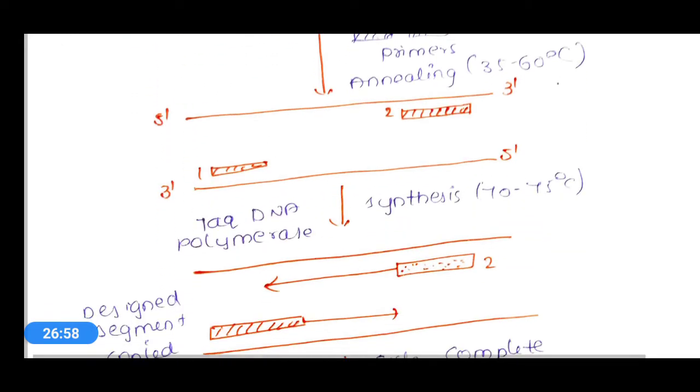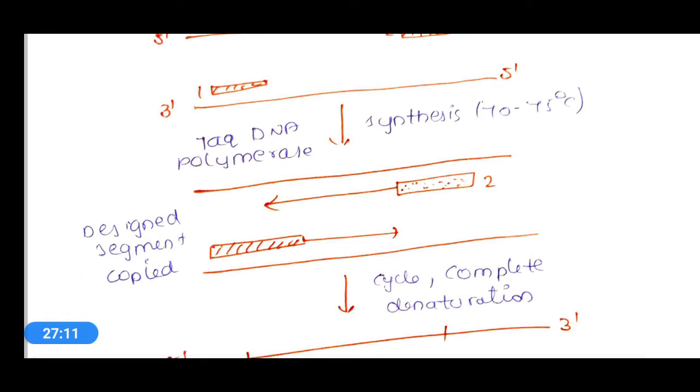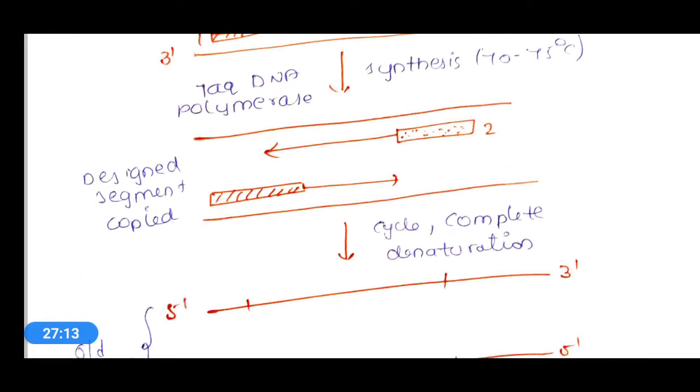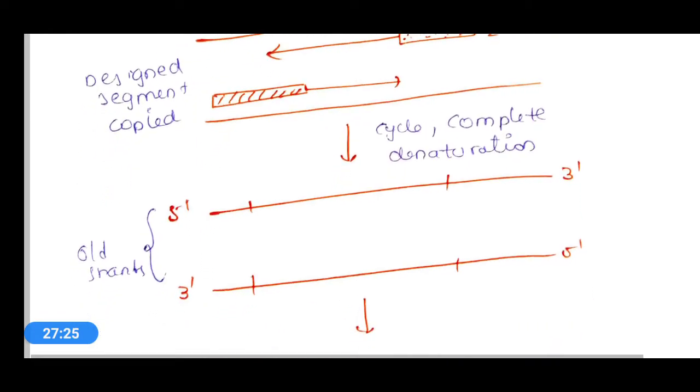And next, these annealed primers will start synthesis of DNA by using Taq DNA polymerase at 70 to 75 degrees centigrade. Finally 2 DNA strands will be produced on the opposite side of the primers, and till now one cycle is completed.